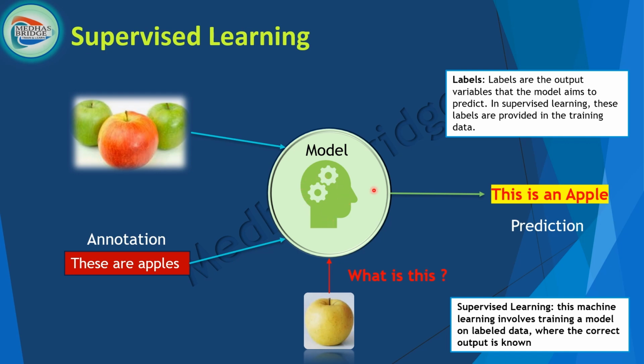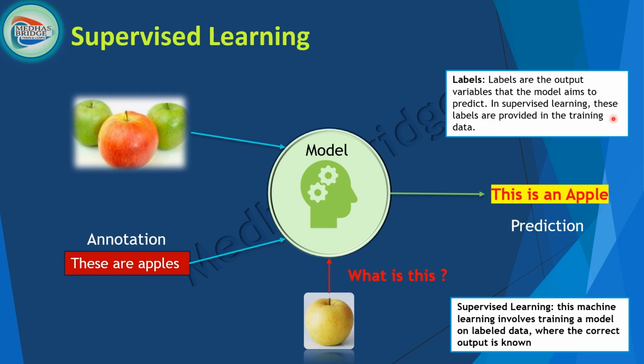So now you have it. Next time when you test by showing a different type of apple, maybe a different shape or color, whatever it is, now the model can think, yes, I know, I have seen this, it is an apple, isn't it? So that means the output that you wanted to predict is also known to us, right? That is how I think the model is built. So labels are output variables that the model aims to predict.